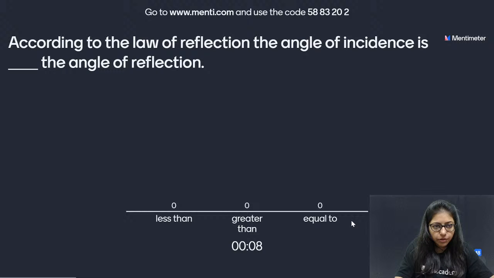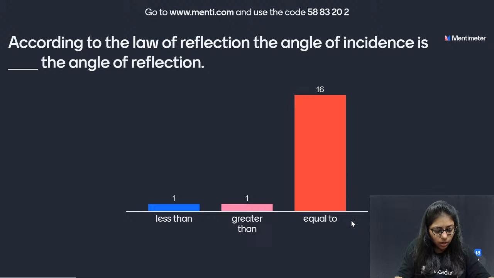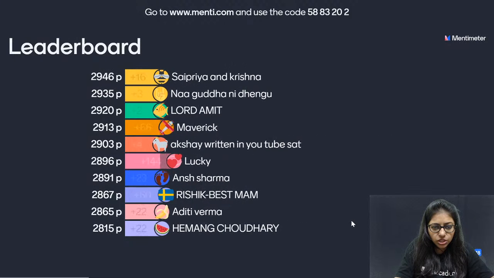Tell me fast. Is it less, greater or equal to? You have to answer fast to get more points. And the answer is equal to, right? All 16 have given me the correct answer. Guys, all those who have a confusion, please check the laws of reflection again.